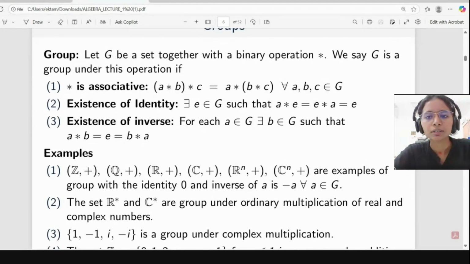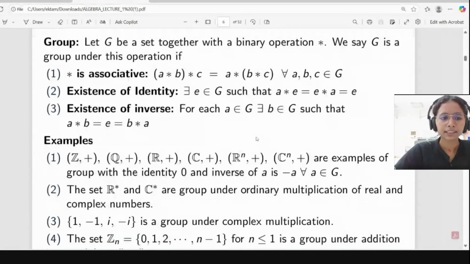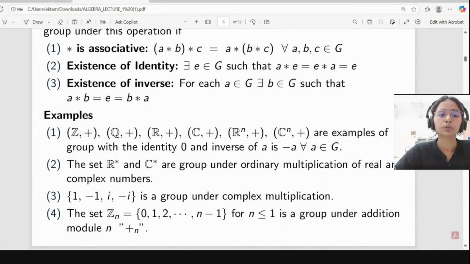Oh, here I made a mistake, a typo. It should be A star E equal to E star A equal to A, not E. And the second thing is the existence of inverse. For each A belongs to G, there exists a B belongs to G such that A star B is equal to E. So this is our inverse. Here are some basic examples of groups.